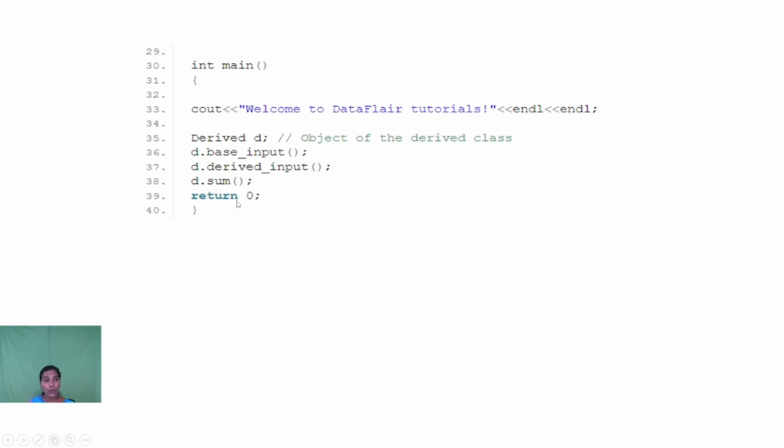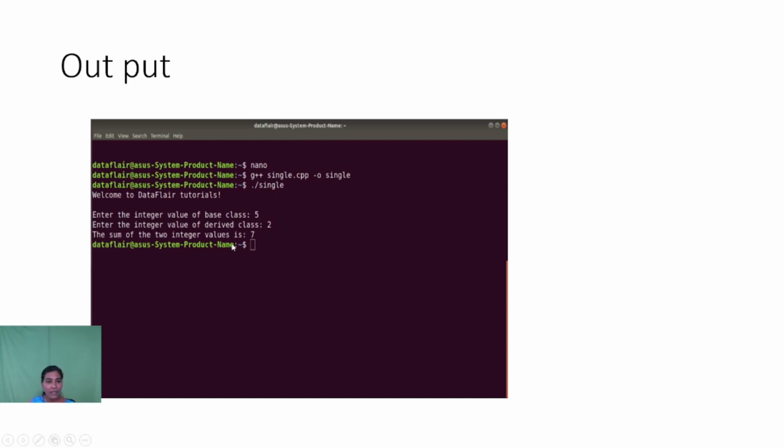Whenever we write a program, the program should begin with the main function, and the execution will start from the main function. The output of the program is, for example, if the integer value for the base class is 5 and the integer value for the derived class is 2, the sum of these two integer values is 7.